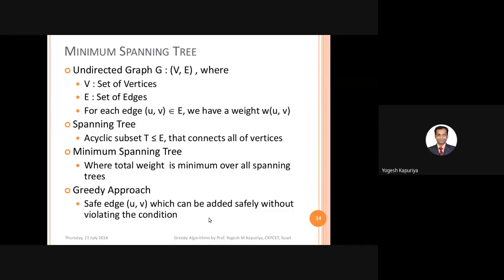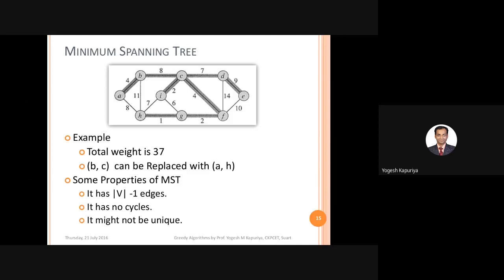There are basically two algorithms. Okay, the same thing. The graph is given, and our interest is in finding the minimum spanning tree, and this dark line shows you the minimum spanning tree for a given graph. You can observe that there is no loop inside this, and all the vertices are connected. And third, the total weight is 37, which is minimum. This is just an example to understand what it means.